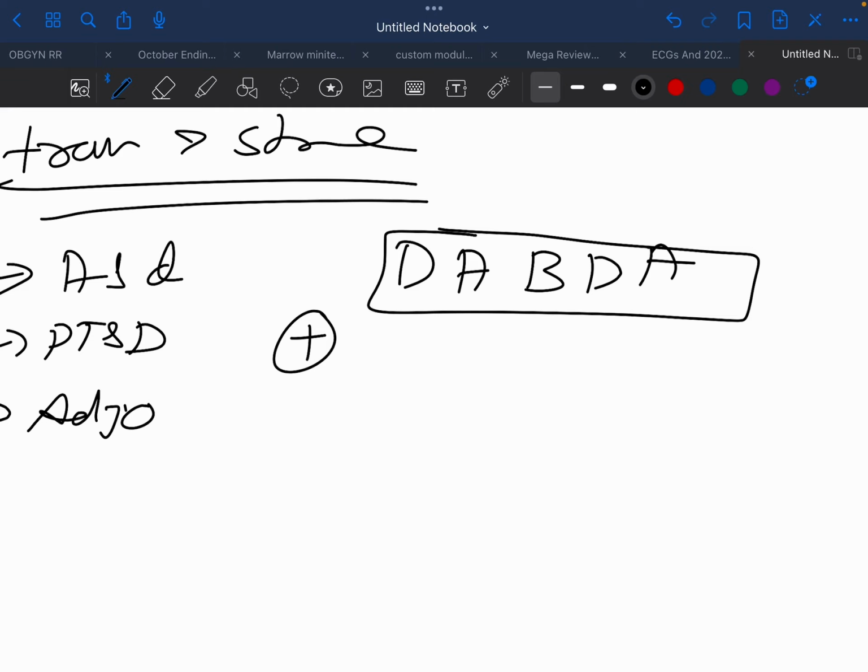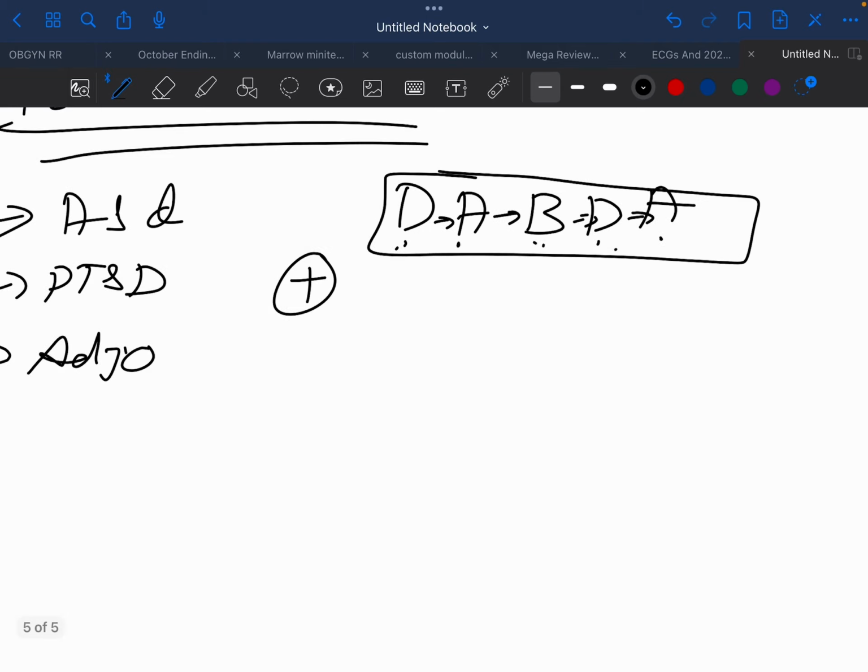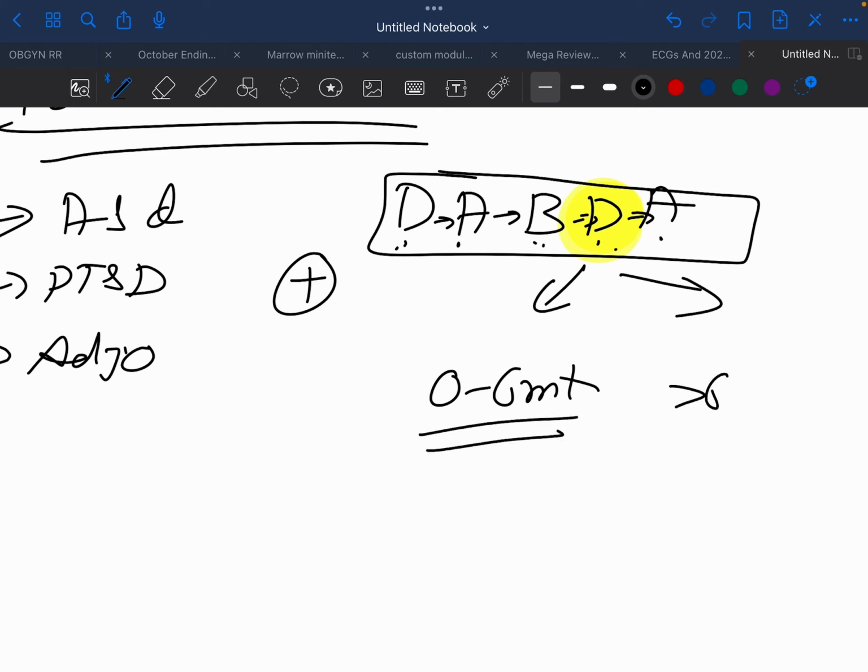Whenever you deliver news which is not in accordance with the patient's wishes, he or she goes through these phases: denial, anger, bargaining, depression, acceptance. Again, denial, anger, bargaining, depression, and acceptance. So the important one here is depression. If the patient is depressed or sad for 0 to 6 months, then it's normal. If the patient is depressed for more than 6 months, then it becomes pathological grief.